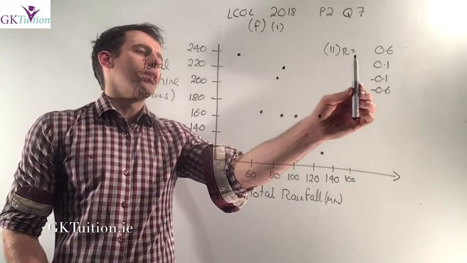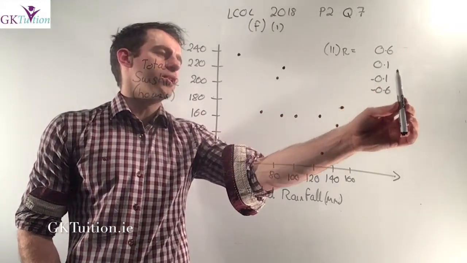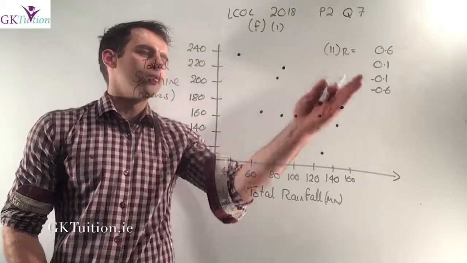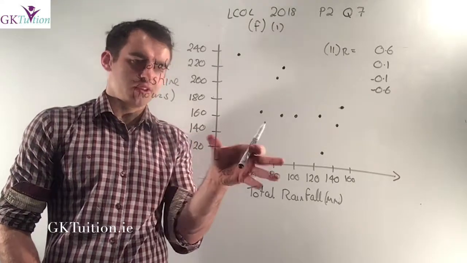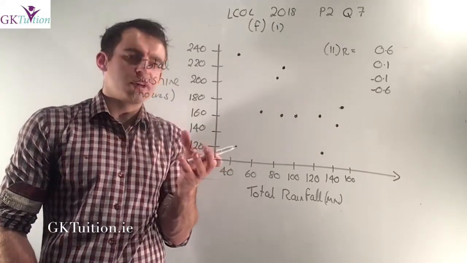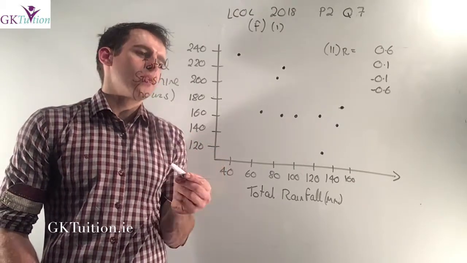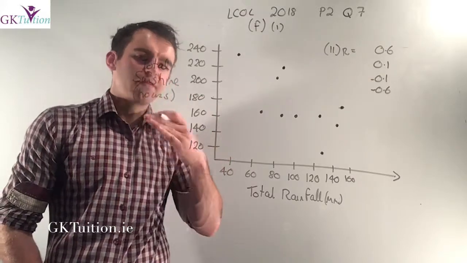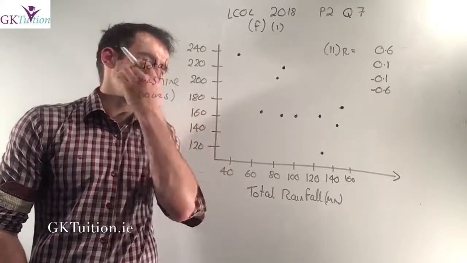For part 2, I need to figure out which either plus 0.6, plus 0.1, minus 0.1 or minus 0.6, which one of those is the correlation coefficient for this graph. In order to figure that out, you should try and visualize where the line of best fit is. The line of best fit is a line that you can draw where roughly half of the figures are above it, half of the figures are below it.